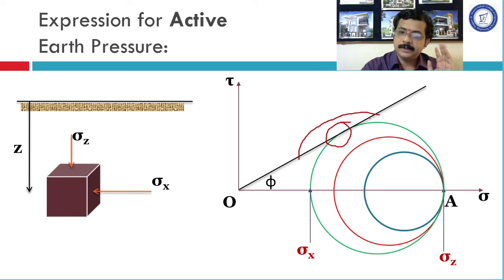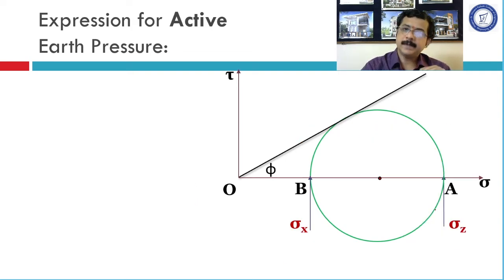This particular situation is known as Rankine's active pressure condition. Hence this green circle would be the limiting Mohr circle for this given type of soil. So sigma z is constant and sigma x will have the minimum value. Therefore, sigma z would be treated as major principal stress and sigma x would be treated as minor principal stress. Fine, let us move ahead. Now consider the same circle which we have considered for the worst equilibrium condition. That equilibrium condition is plastic equilibrium condition or Rankine's active pressure equilibrium.